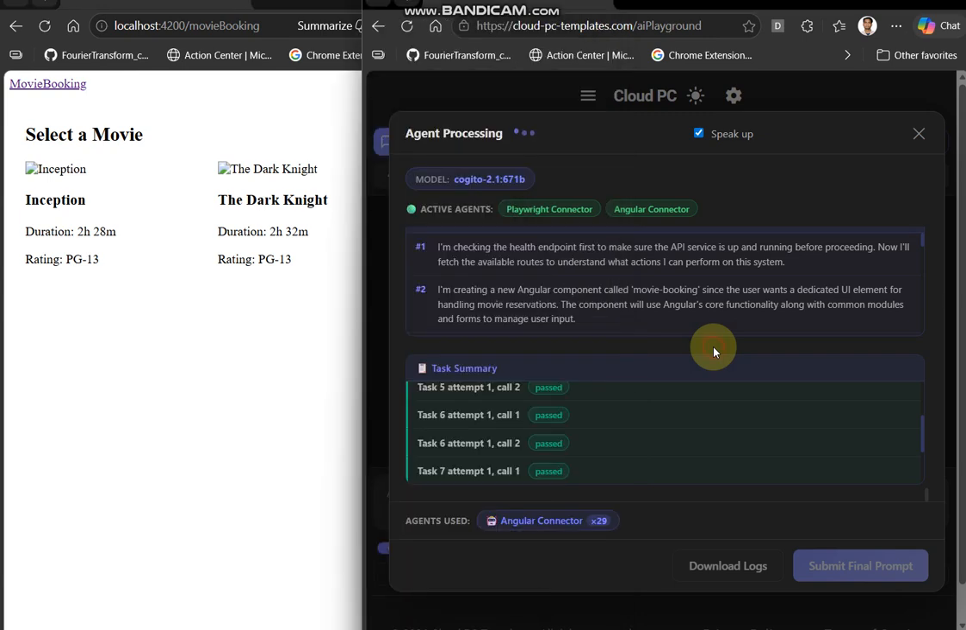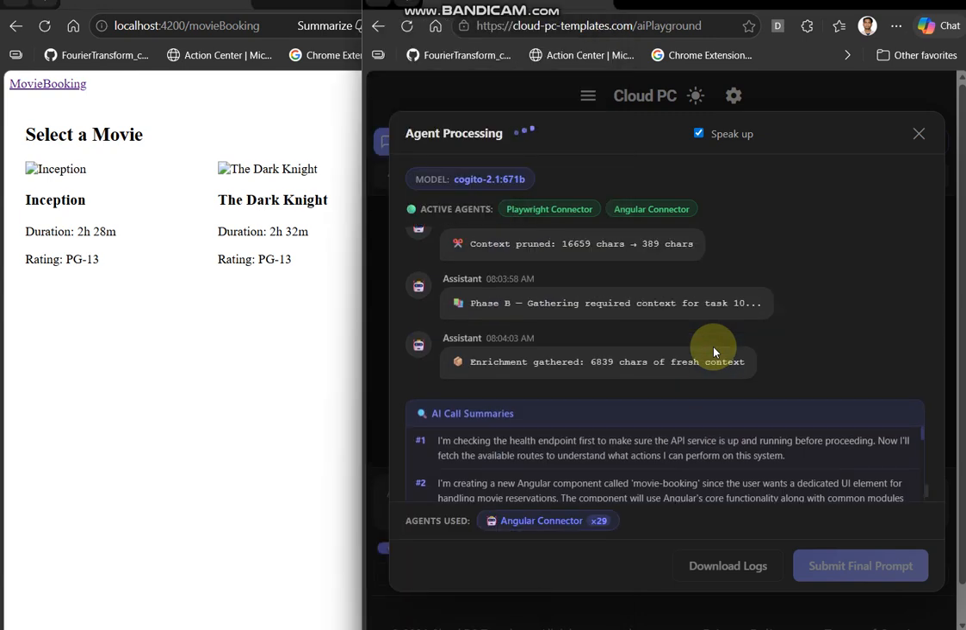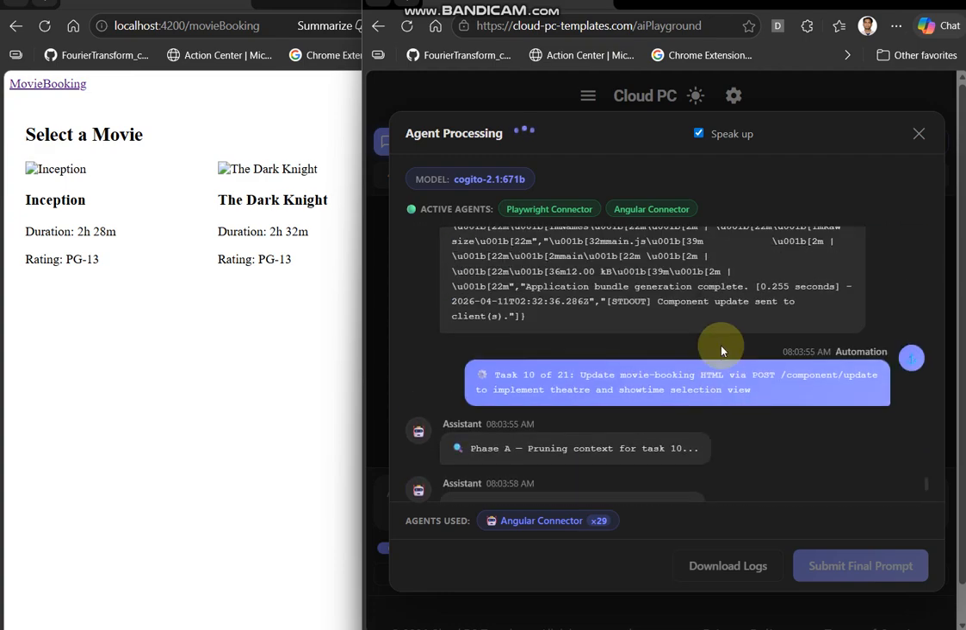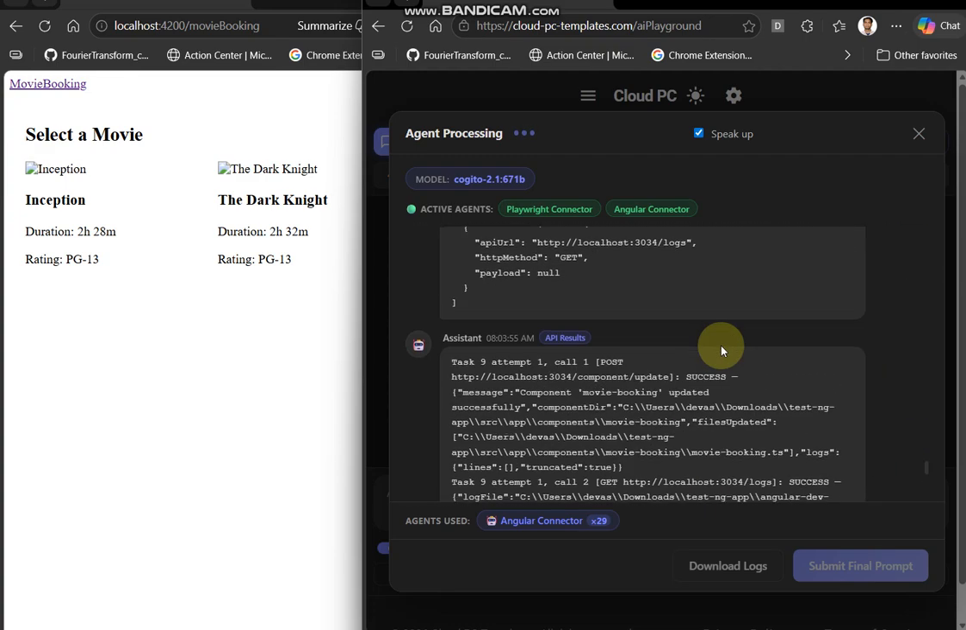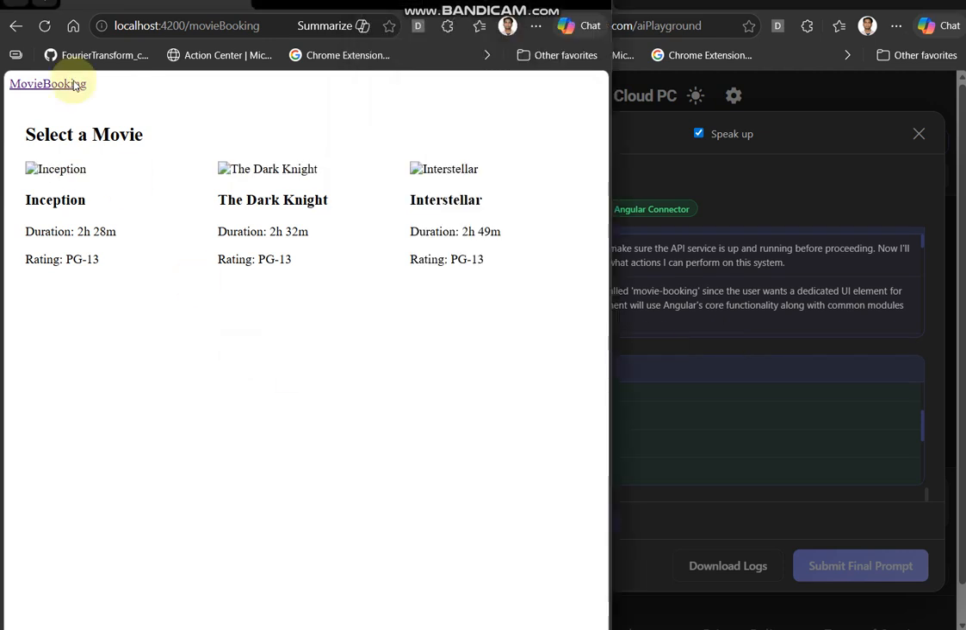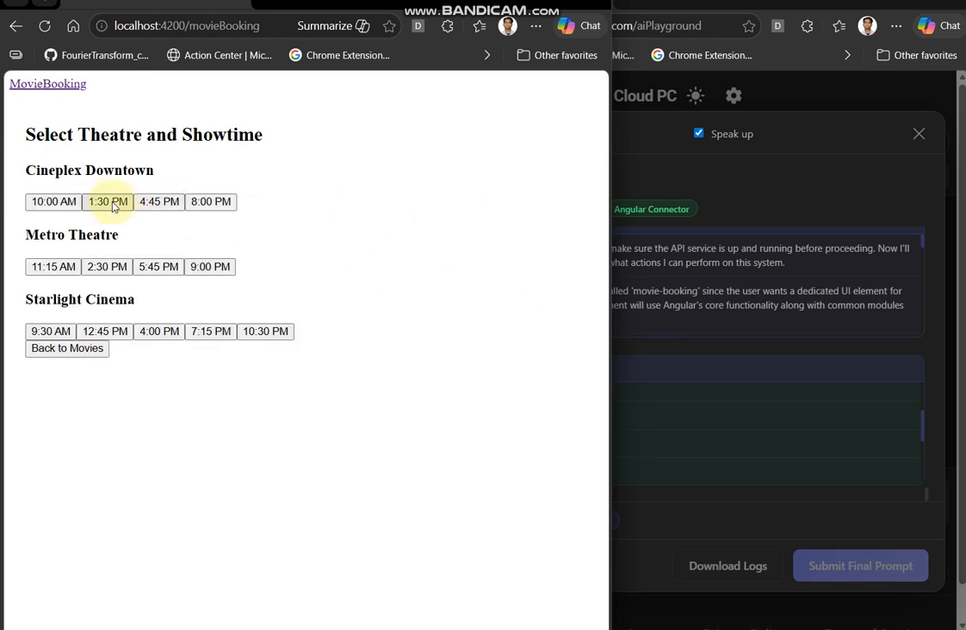Now I'm checking the movie booking component files to understand its current structure and implementation details. Then I'll look at the application routes to see how users navigate through the booking flow. I'm updating the movie booking component with the latest HTML template to ensure the user interface properly displays the movie selection view. Let me check the logs to verify there are no errors after this update.